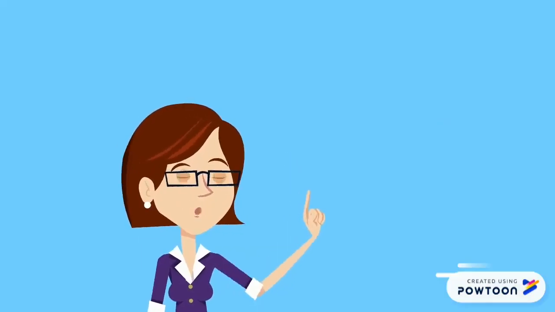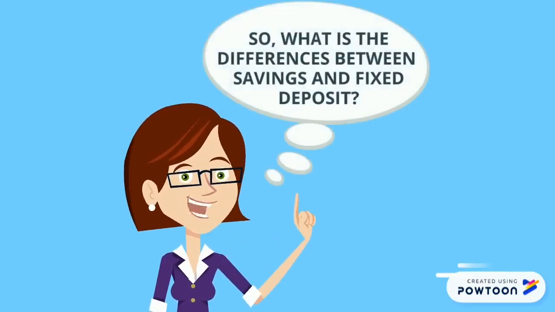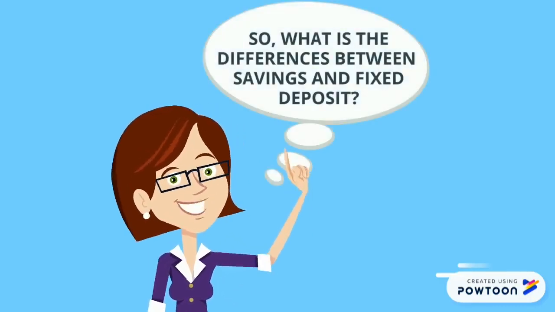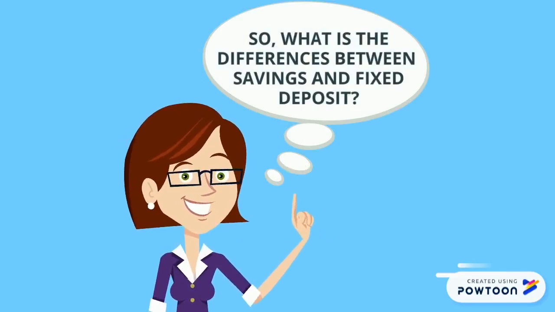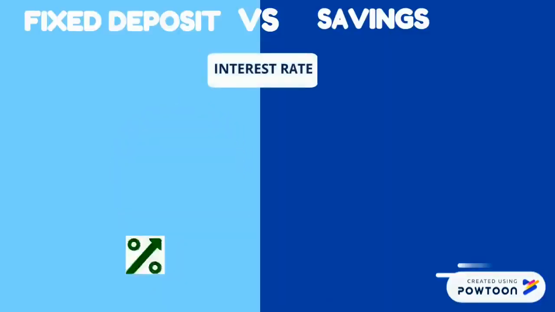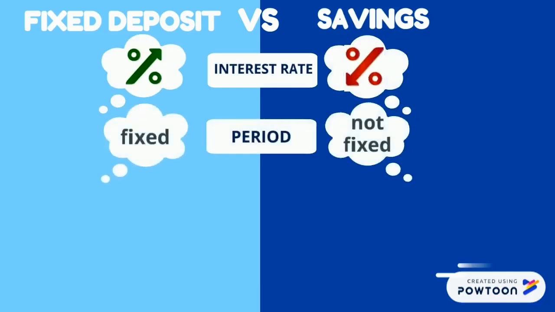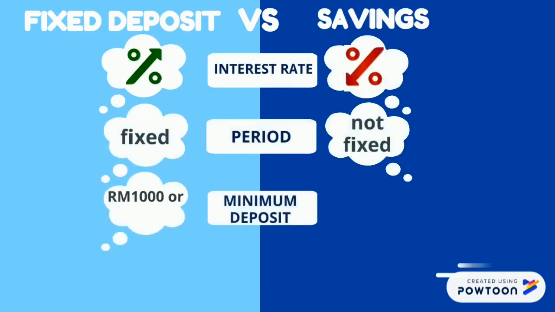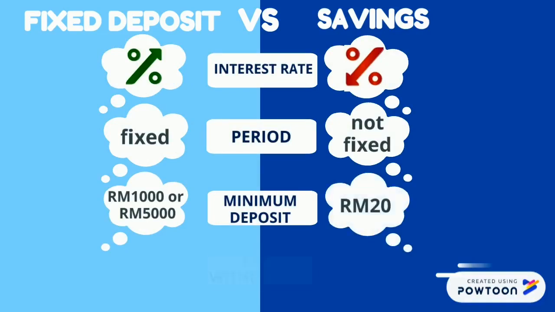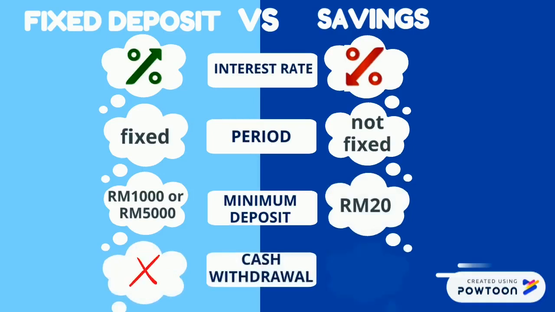Savings and fixed deposit have quite similar features. However, there are still differences between these two. You will receive higher interest in fixed deposit compared to savings, but it has a fixed period while savings doesn't. For fixed deposit, you need to deposit at least 1,000 ringgit or 5,000 ringgit while savings is only 20 ringgit. And lastly, you cannot withdraw money on fixed deposit but can withdraw on savings.